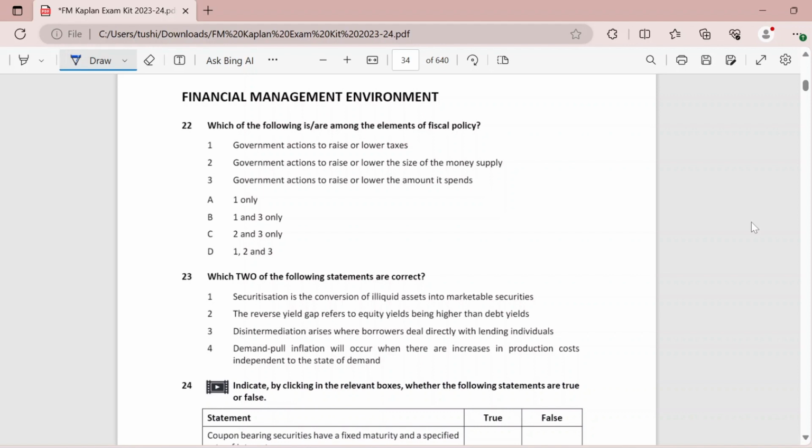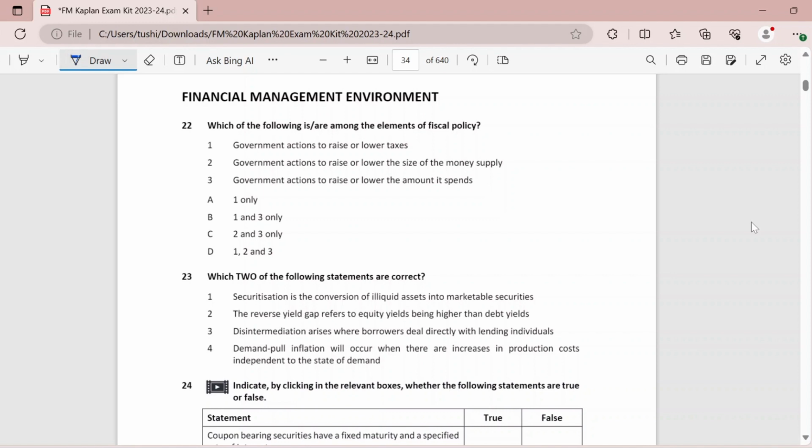So the first question says which of the following is or are among the elements of your fiscal policy. So always remember that your fiscal policy will always talk about the government revenue and the government expenditure. So, government revenue is basically in the form of taxes, and government expenditure is something that the government is spending in the economy, maybe in the form of building highways, giving loans, and everything, right?